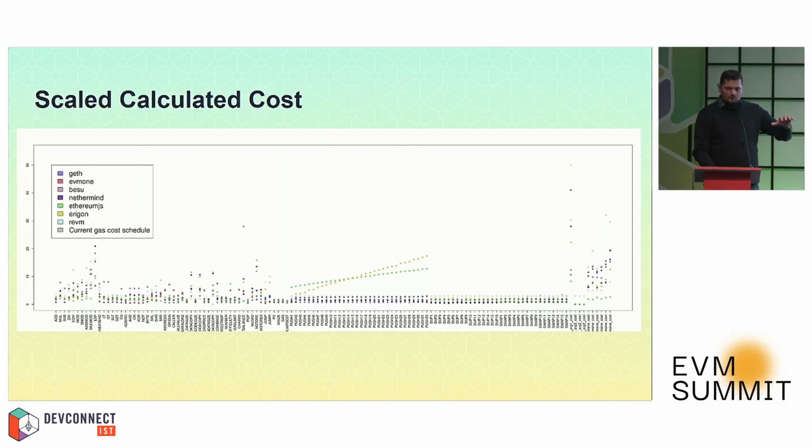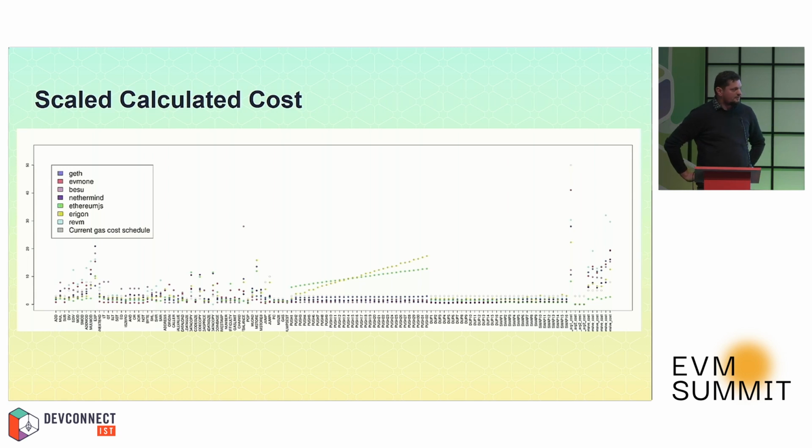Okay, so when we have results for all the clients, we scale them and we can put them on one single graph. On the left, the first opcode is the ADD opcode. We can see that most of the clients behave in a similar fashion, so those dots, each indicating a client, are quite close together.